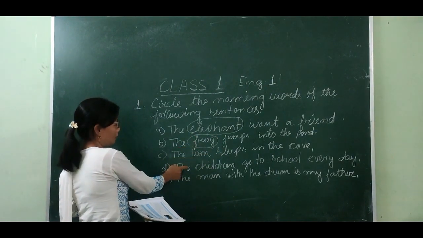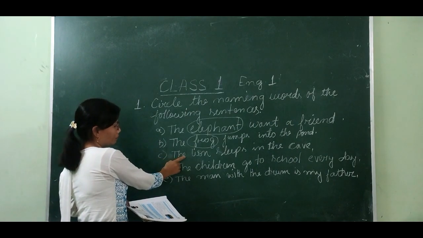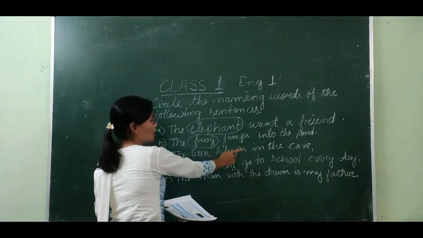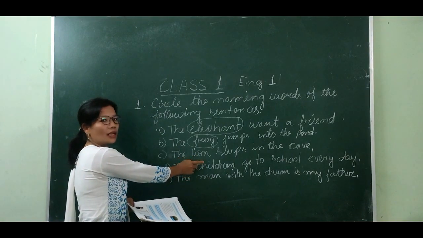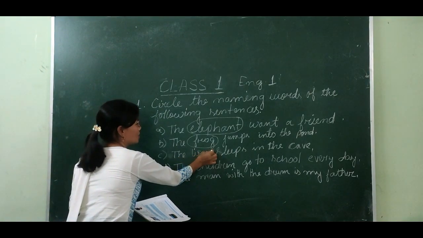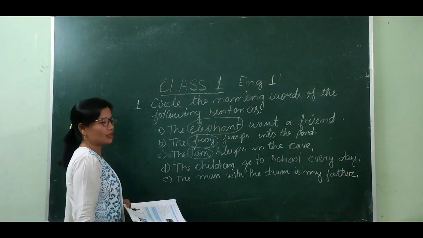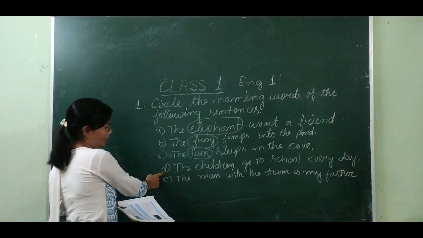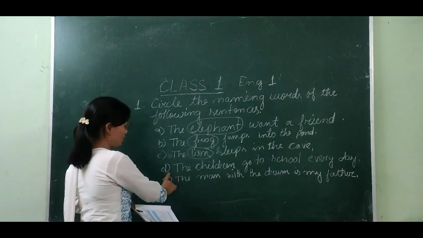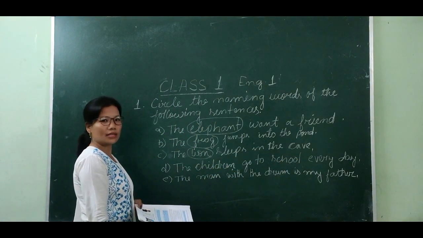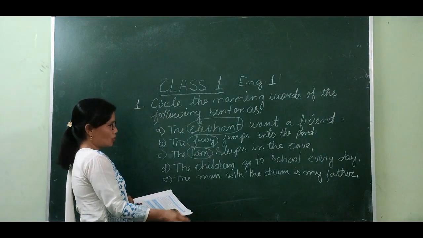You circle it. And number C, the lion sleeps in the cave. So here also we see animals. This is a naming word. You circle. And number D, the children go to school every day. Here, which one is the naming word?